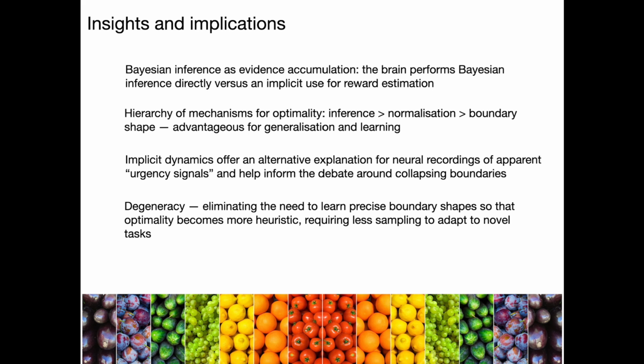An implication from our implicit dynamics is an alternative explanation for the origin of urgency signals recorded in the brain during decision tasks, that these may be an artifact of using complex decision rules as opposed to a true urgency signal, and so informs the debate around collapsing thresholds and urgency signals. And then degeneracy, why should it be the case that decision thresholds are degenerate? Again, it eliminates the need to learn precise boundary shape, so optimality in decision making becomes more heuristic, and less sampling would be required to adapt to novel tasks.